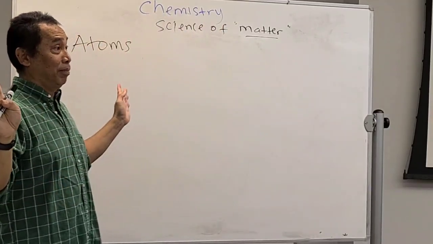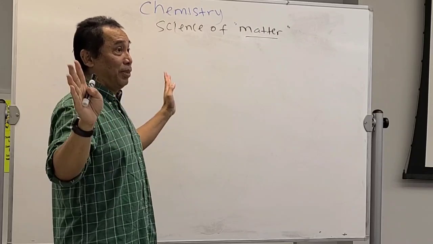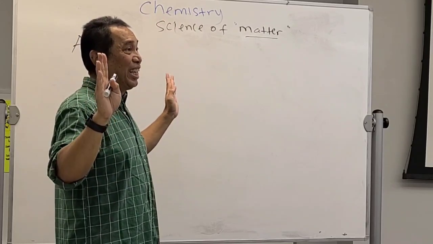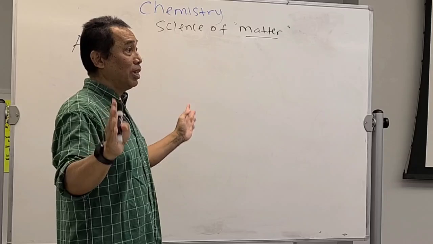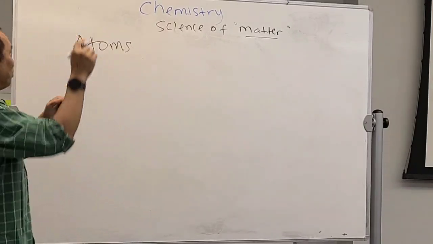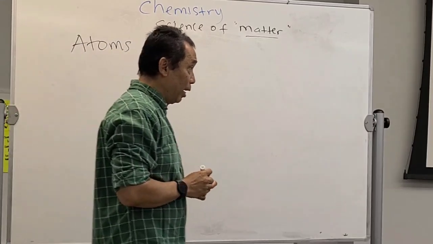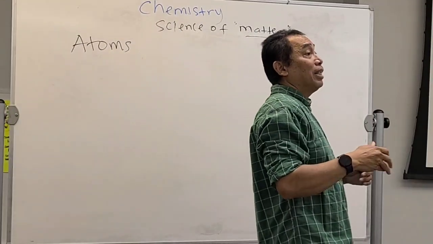It doesn't matter, living or non-living, they all have atoms as the smallest unit. Now, when you learn about chemistry, atoms usually have a name and a symbol.